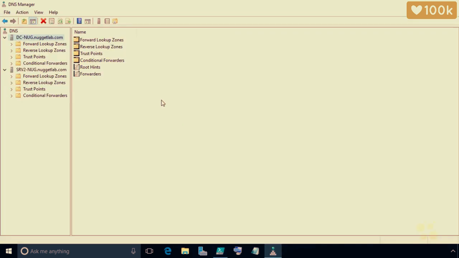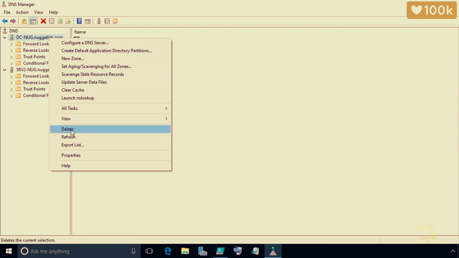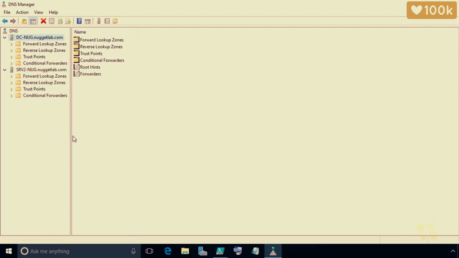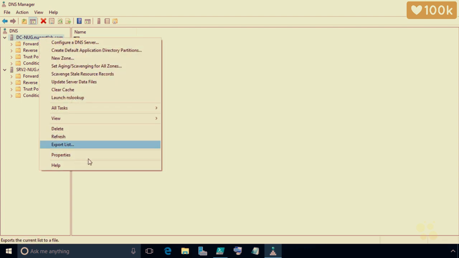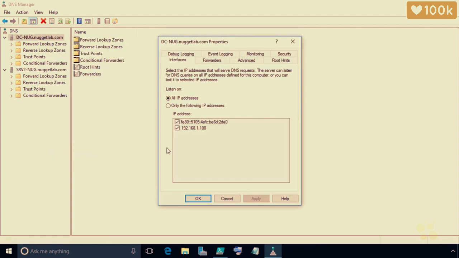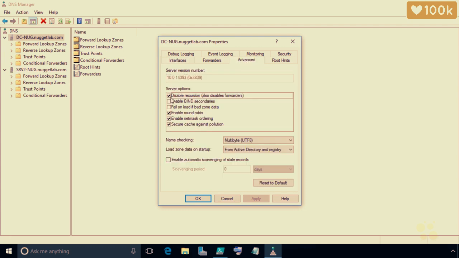then if we go back to the DNS manager, and let's right click on dc-nug.nuglab.com, and from the drop down do a refresh to make sure we're looking at the latest and greatest information. Then if we right click on the DC NUG server, and from the drop down select properties, and go back to the Advanced tab, you'll notice that now DNS recursion has been disabled.